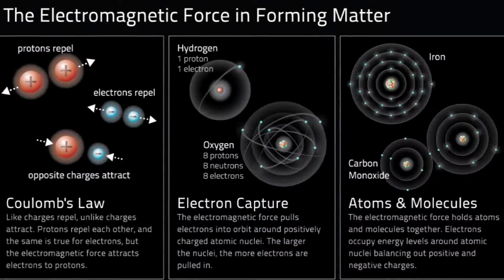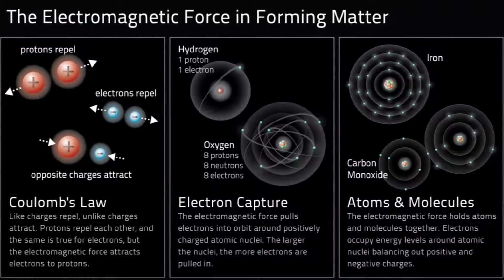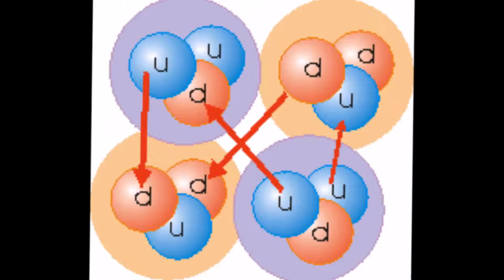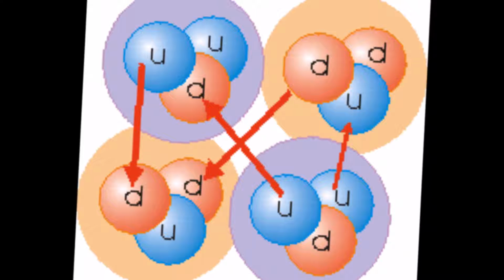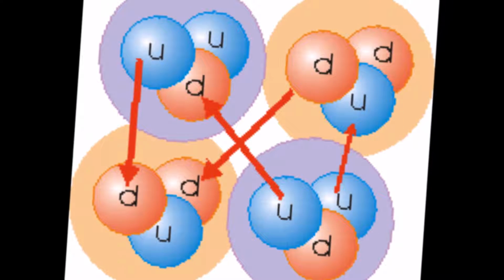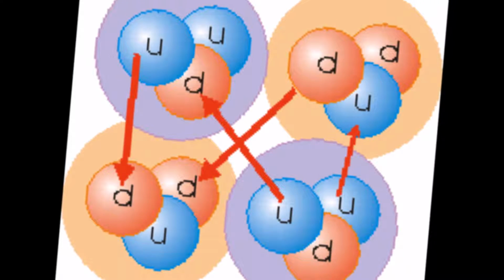Last is the strong nuclear force. The strong nuclear force holds the nucleus together. It is the strongest of the four fundamental forces. How the strong force works is by leftover color force that holds quarks together to make up protons and neutrons.